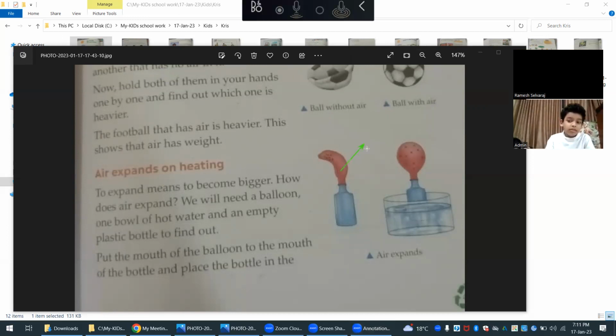Then place the bottle in the... What is this? I'm asking you. Hot water. Bowl of hot water. Okay.